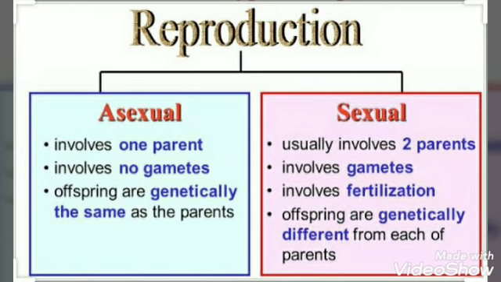whereas in sexual reproduction, two parents of opposite sex are involved, a male and a female. In this type of reproduction, the DNA of a male and a female combine together to form a new cell. And as a result, when this cell grows into a new individual, it will not be completely identical to either of the parents. This individual will look similar to both the parents, but it will not be a clone of the parent as it was in the case of asexual reproduction.